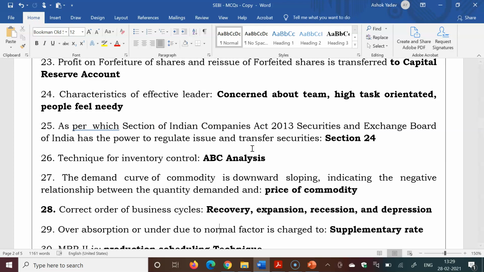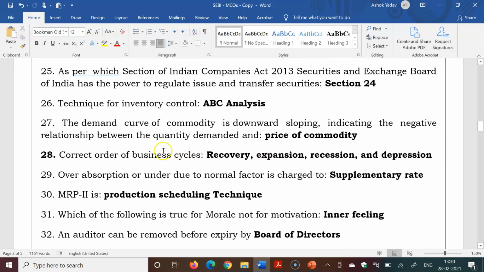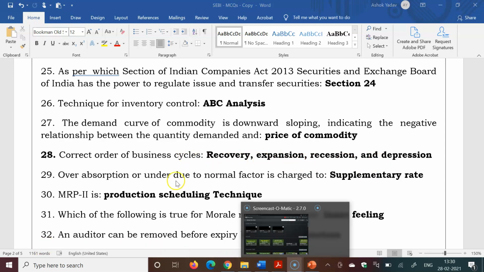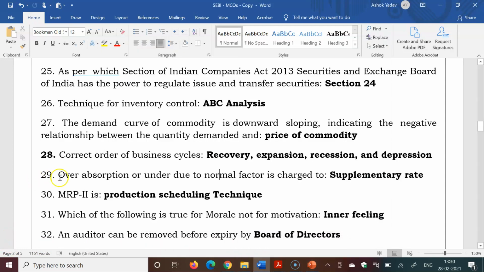Section 24. Techniques for inventory control, ABC analysis is the right answer. The demand curve for a commodity is downward sloping and indicates the negative relationship between the quantity demanded and the price of the commodity. Correct order of business cycle: recovery, expansion, recession and depression. Next question was, over absorption or under absorption due to normal factor is charged to supplementary rate.